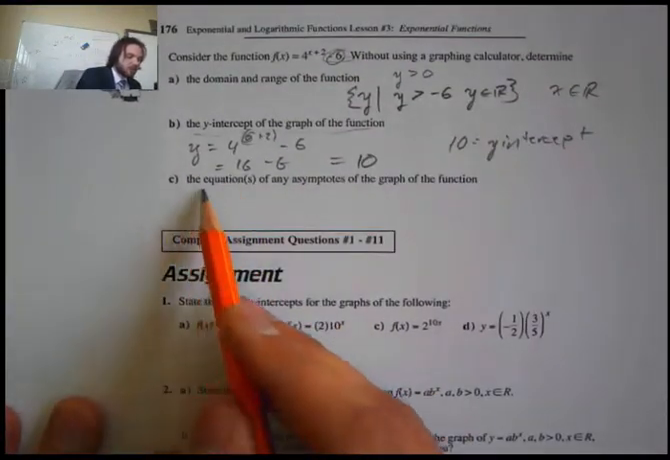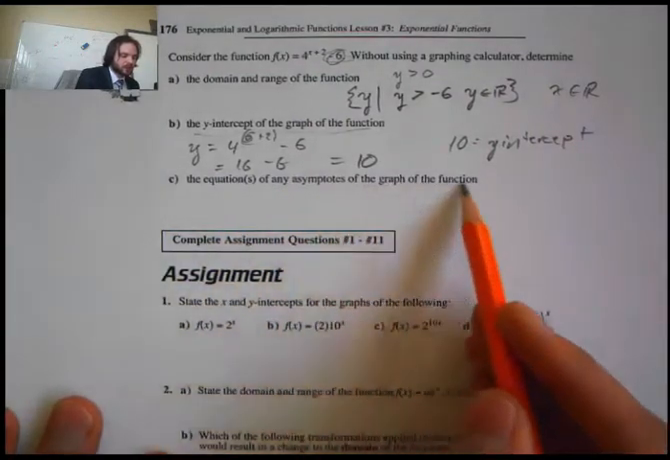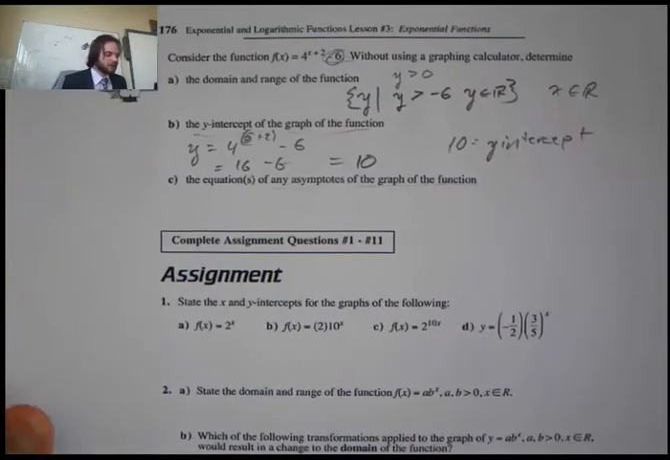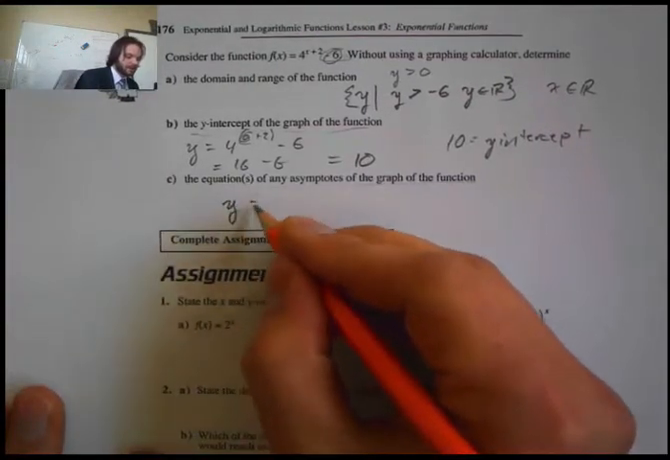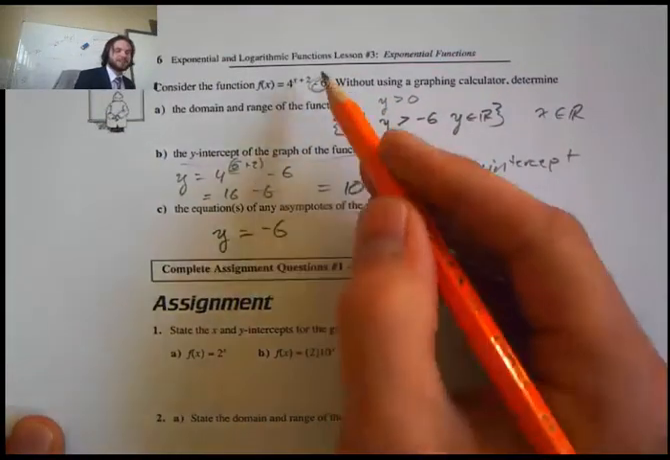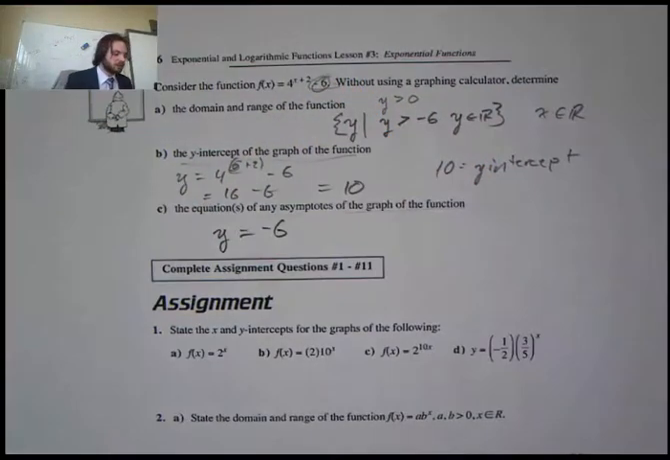Next one says the equation of any asymptote of the graph of the function. Okay, so what is the equation of the asymptote? Well, that is going to be y is equal to negative 6. Because before, it was 0, because we're adding 0. Now it's going to be negative 6 because we have negative 6 there. Okay, so it's always equal to this k value.